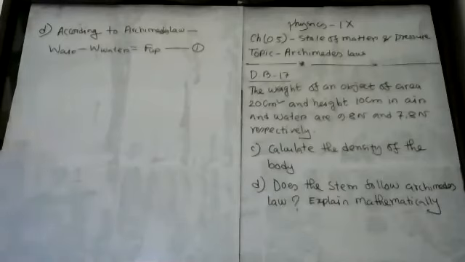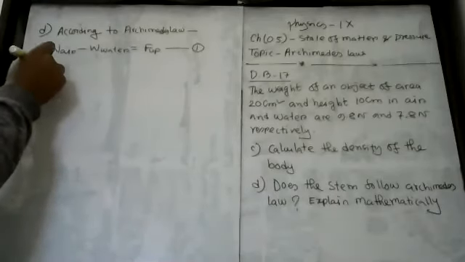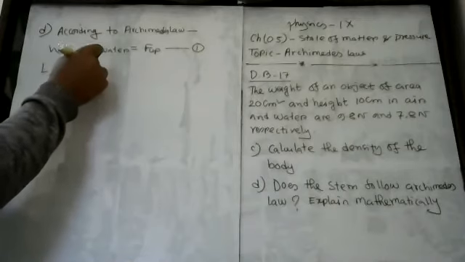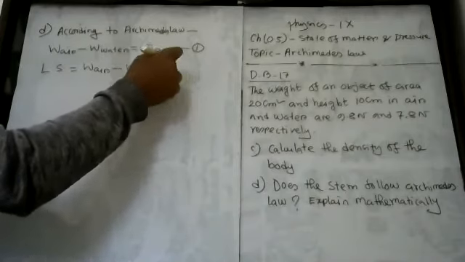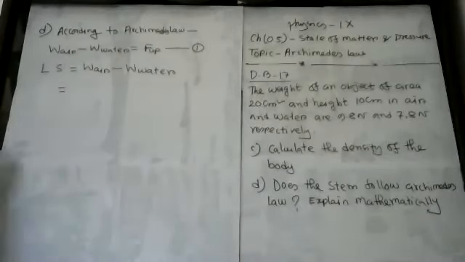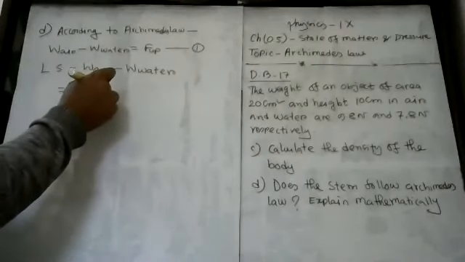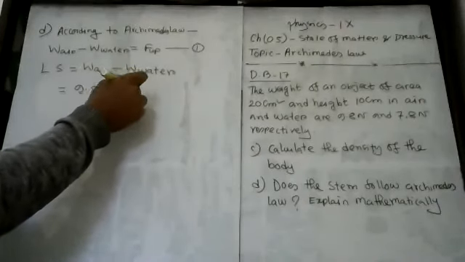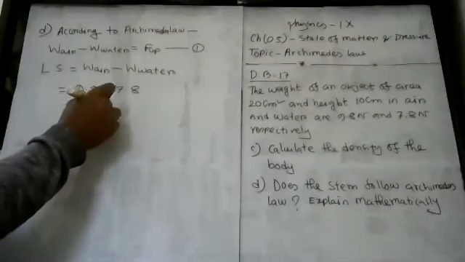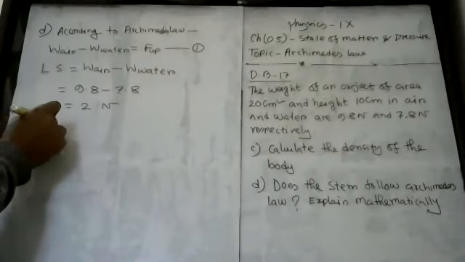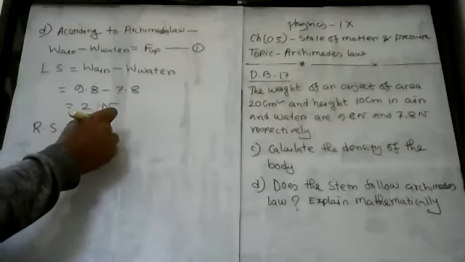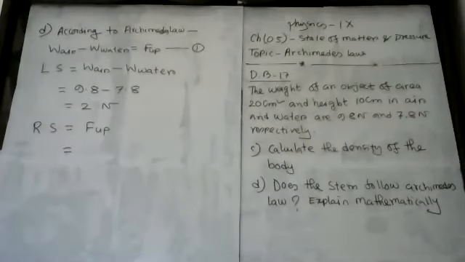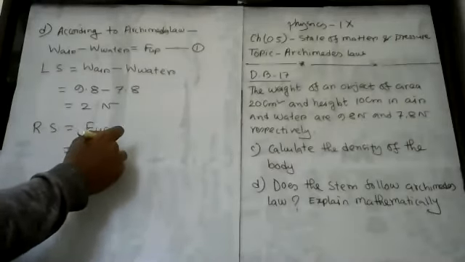Three minutes are left. Okay. So put down the values in equation 1. This is the weight of the body in air minus the weight of the body in water. So this is 9.8 minus 7.8, which equals 2 Newton. On the right side, this is the upward thrust or buoyancy, which is nothing but V rho g.